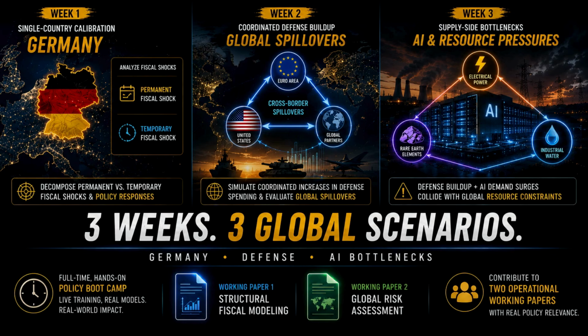During the third week, we introduce compound supply-side bottlenecks, modeling what happens when a global defense buildup collides with massive demand surges for electrical power, rare earth elements, and industrial water driven by AI data centers.